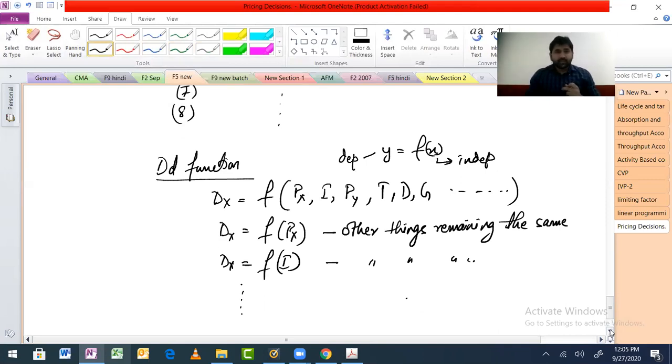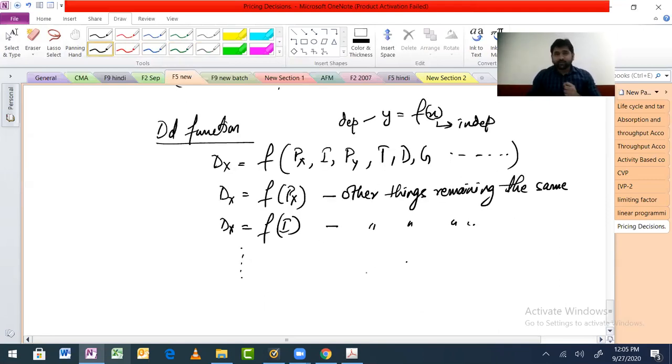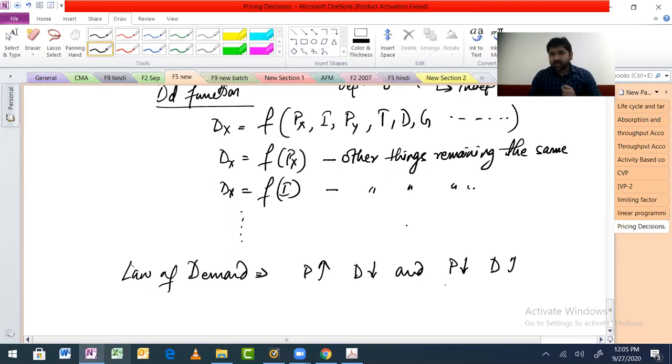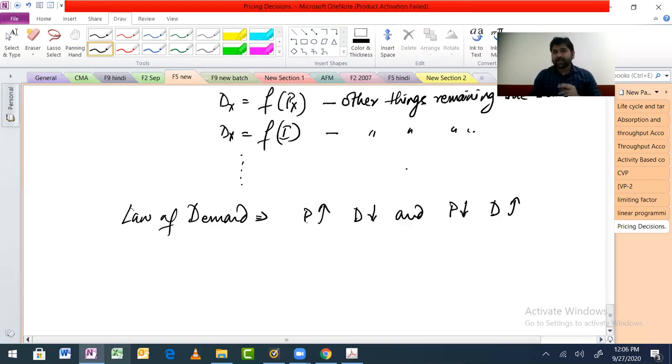It's getting all right. So this is our demand function. After this we'll talk about the law of demand, and I'll not get too much into the why and how. I hope you guys will agree. The law of demand is when price increases, demand falls, and vice versa. That means when price falls, demand increases. Simple. Why does it happen? There are three reasons: the income effect, the substitution effect, and the law of diminishing marginal utility. They are not going to ask you the reasoning. I hope till here we are fine.